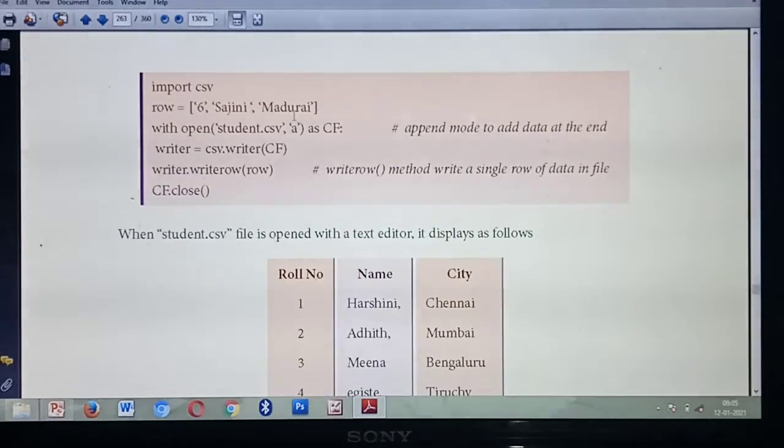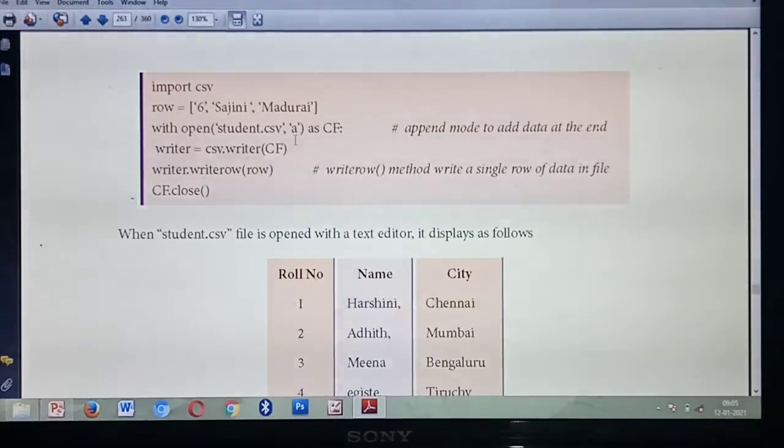First the reader function, which one? Reader or writer function? What's the first thing? You should open a file. So with open, what's the name of the file? Student.csv. Listen carefully, which mode are you going to open? Append mode. So already you have studied modes: read mode, write mode, binary mode, text mode, append mode.